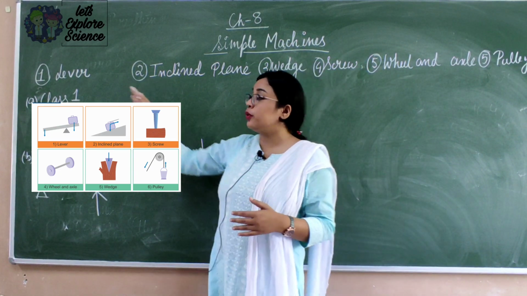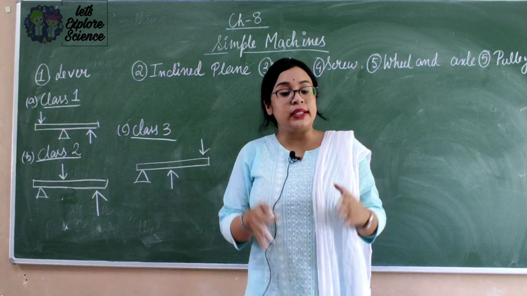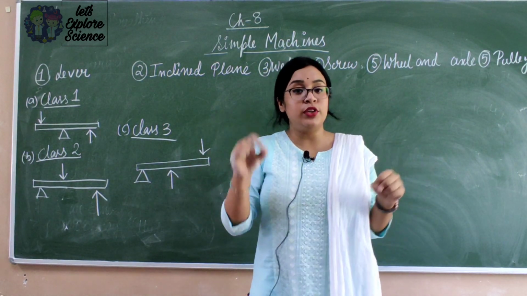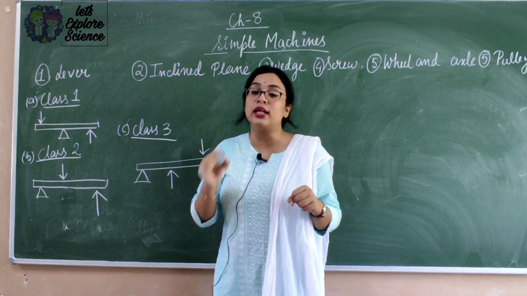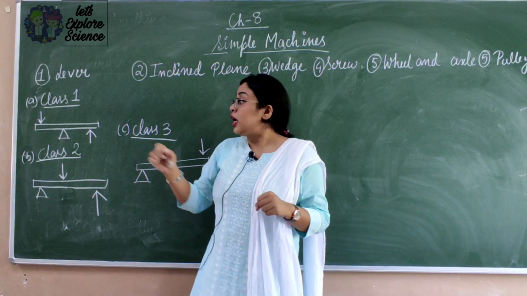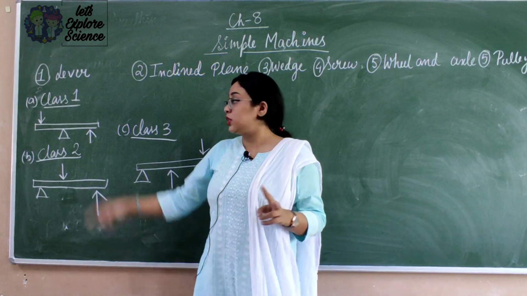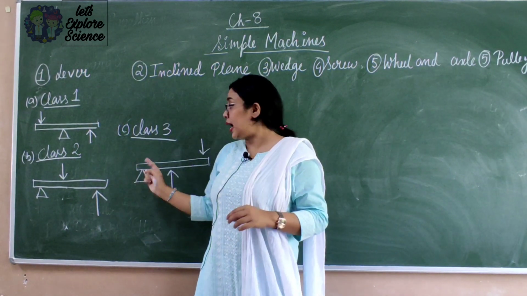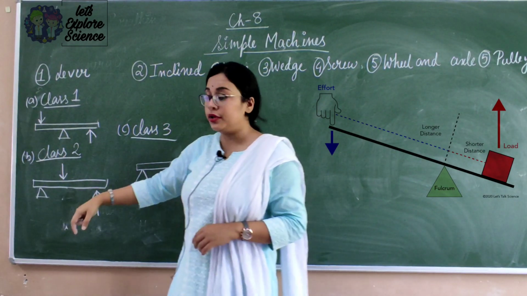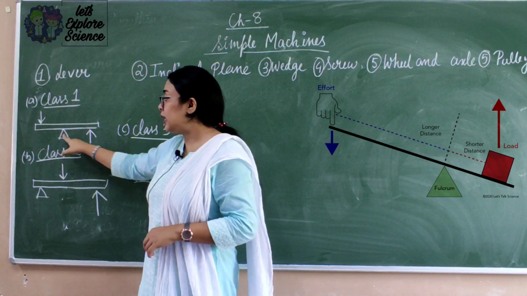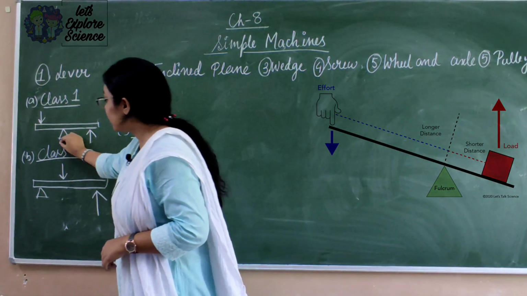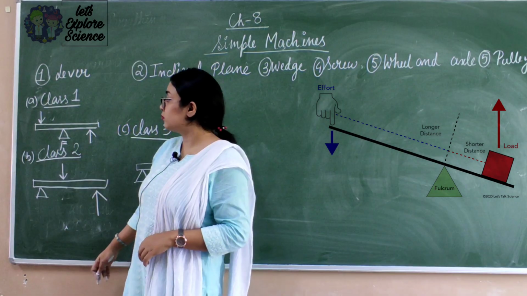Now first we will know about lever. Now what is a lever? A lever is actually a long rod which is fixed at a point that is known as the fulcrum. Now according to the position of the fulcrum, the lever can be of three types: class 1, class 2 and class 3. See, in case of a class 1 lever, this is the rod and this is attached at a fixed point. This is known as the fulcrum.